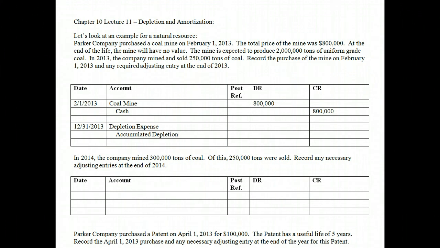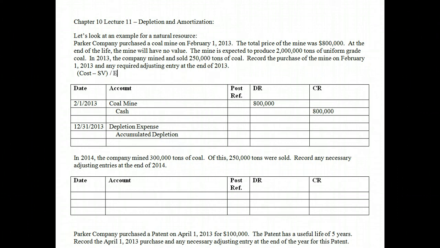Now, some companies will hit it straight against the coal mine. So with depletion, you can either have a contra account called accumulated depletion, or you could offset it straight into the coal mine and reduce the value of the coal mine either way. For our purposes, we're going to use accumulated depletion. Now, the next question is how much? Well, depletion is very, very much like units of activity when it comes to calculating the depletion. What you end up doing is basically taking the cost of the asset, you subtract out the salvage or residual value of that asset, and then you divide that over the useful life in units.